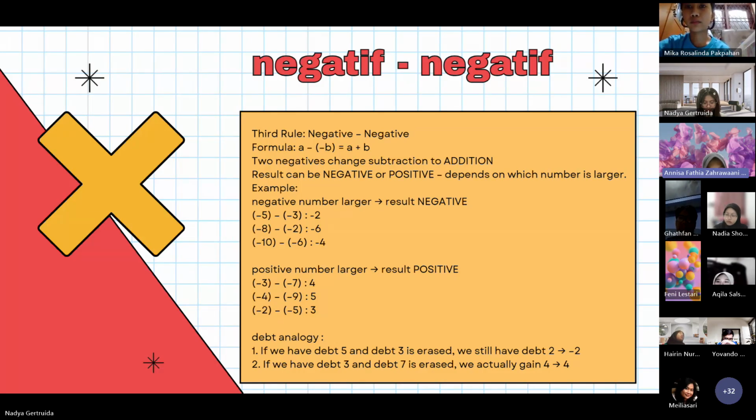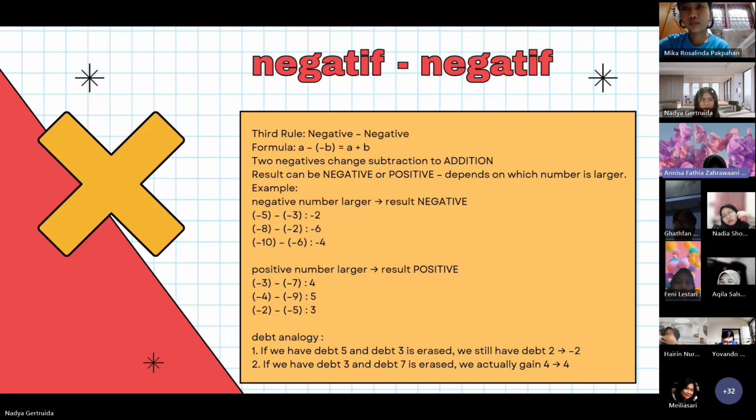Second case, the back number, positive after being changed, is larger than the front number. Example, negative 3 subtracted by negative 7 is the same as negative 3 added to 7. The sum is 4. The number 7 is larger than 3, so the sum is positive 4.